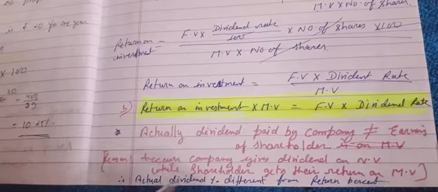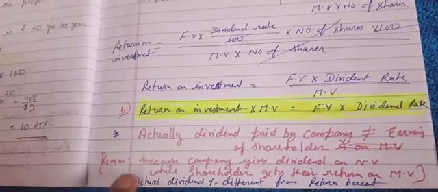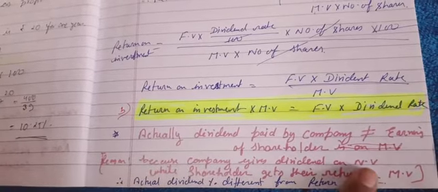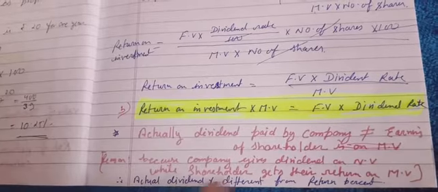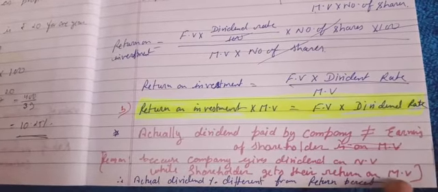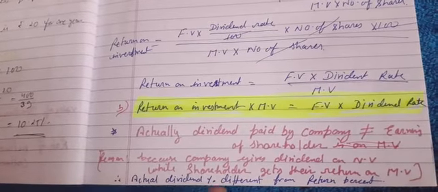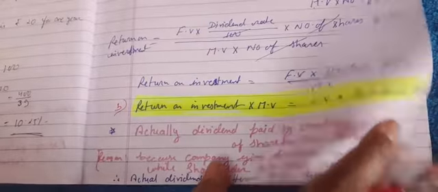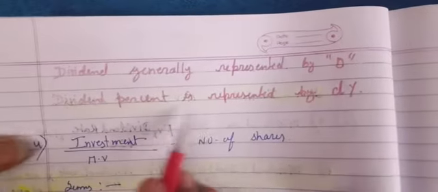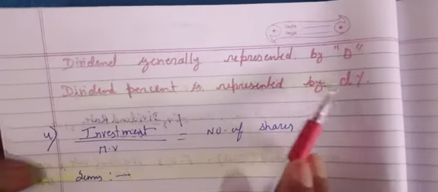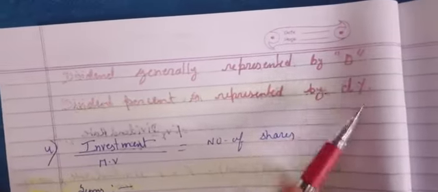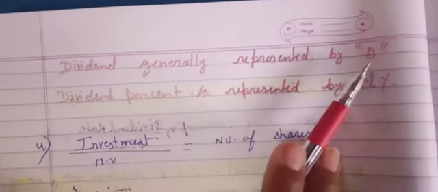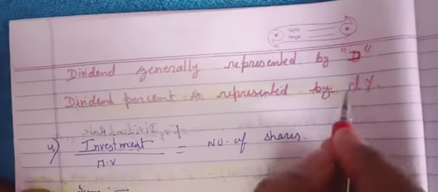What is the reason these both are not equal? Just now I explained to you, because the company gives dividend on NV, nominal value, while the shareholder gets their return on MV, the actual dividend percent is different from the return percent. Now, dividend is generally represented by capital D and dividend percent is represented by small d percent. You will see two types of denotation. For dividend in short form we will write capital D, while for dividend percent we will use small d percent.